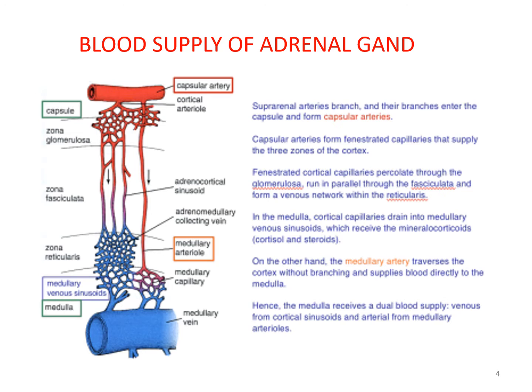In the adrenal medulla, cortical capillaries drain to the medullary venous sinusoids, which receive the mineralocorticoid. On the other hand, the medullary artery travels through the cortex without branching and supplies blood directly to the medulla. Hence, the medulla receives a dual blood supply: venous from the cortical sinusoids and arterial from the medullary arterioles.